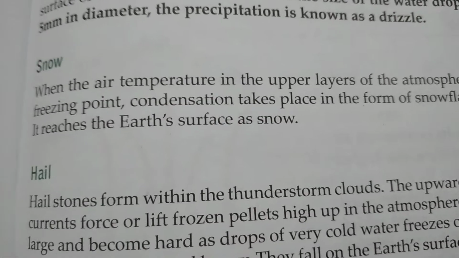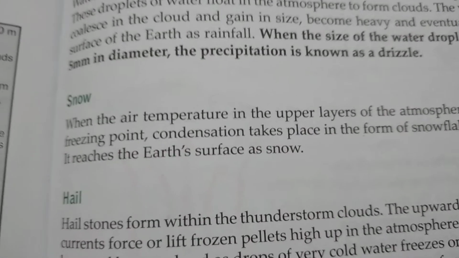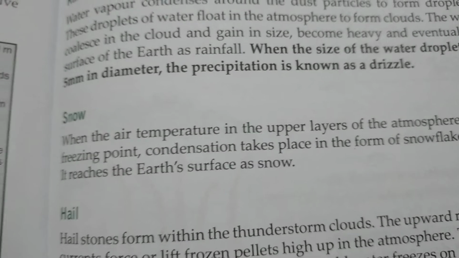Now the next type of precipitation is snowfall. Places located in hills or at higher altitude get precipitation in the form of snow, because at higher altitude the layer of the atmosphere is so cold that when raindrops pass through the cold layer of air, they freeze and touch the earth's surface in the form of snow.